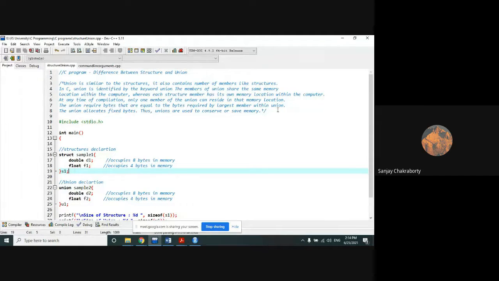I think all of you have written all these points, right? Have you written all these points? Yes, can you repeat the last point again? Last point is individual members can be accessed at a time in case of structure, whereas only one member can be accessed at a time in case of union.